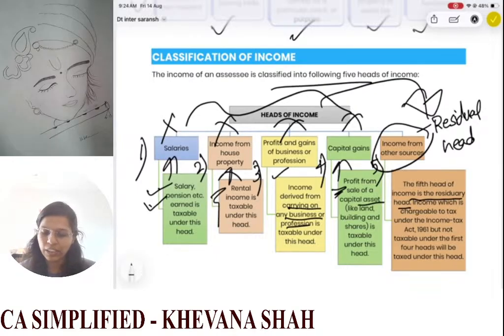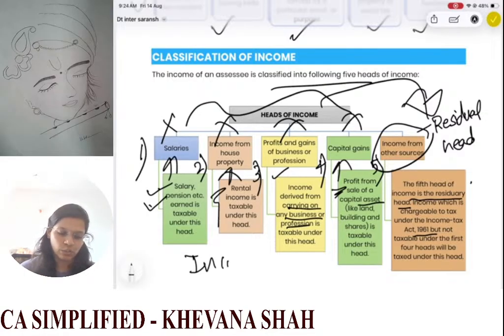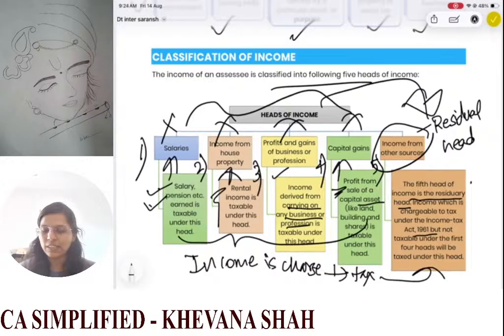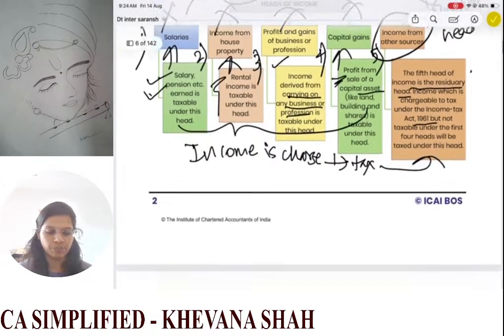And now see, this is the residuary head. Okay, it's a residual head. So whatever income is chargeable to tax under the Income Tax Act, okay, so you have it chargeable under your act but not taxable under the first 4 heads. So that income is chargeable, okay, income is chargeable. Tax will be applied on this, but somehow the tax is not applied in any of these 4 heads. In that case, it will go to our last residual head, that is IFOS.